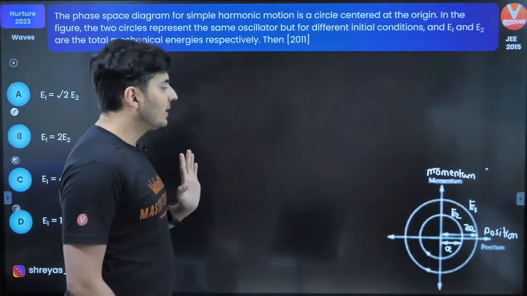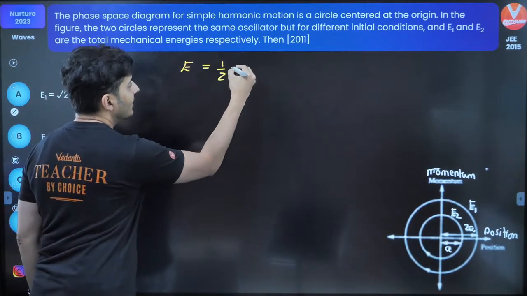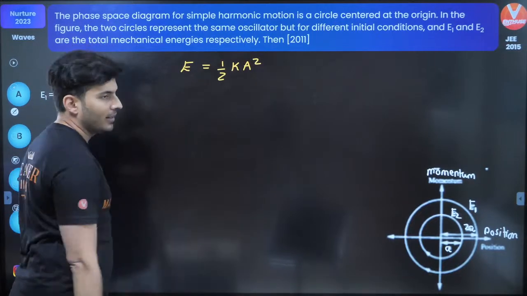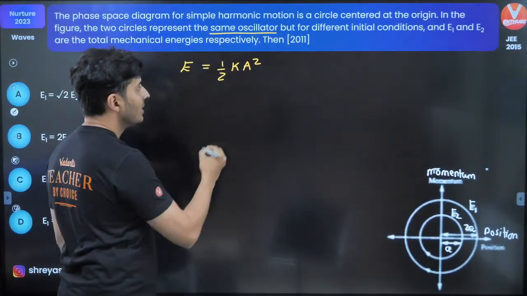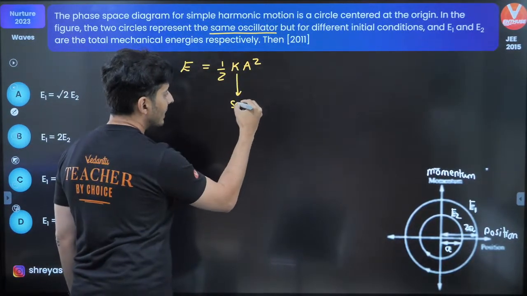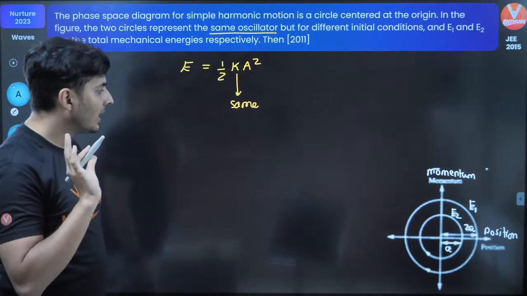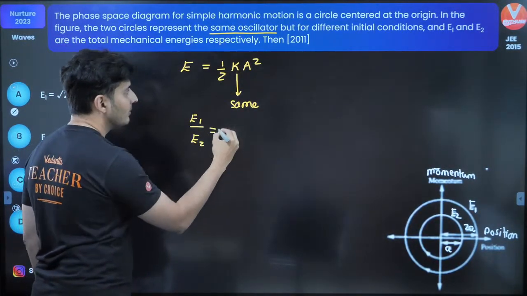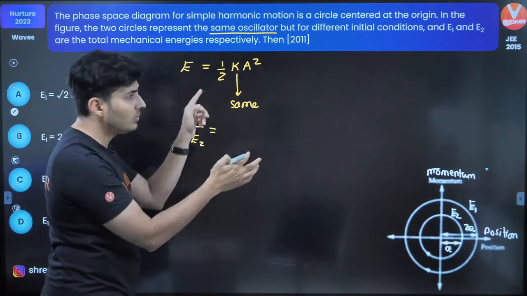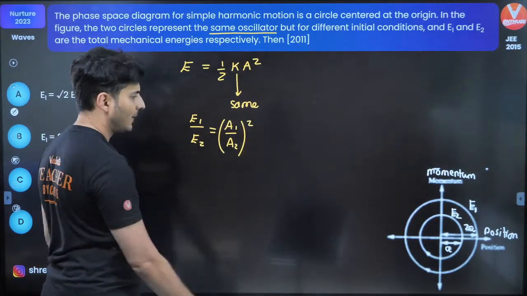So the logic used over here is, energy in general is half K A square, because same oscillator, that means K is same. Got it? K is same. Hence, E1 by E2 will be, half K goes, K goes, it will be A1 by A2 whole square.